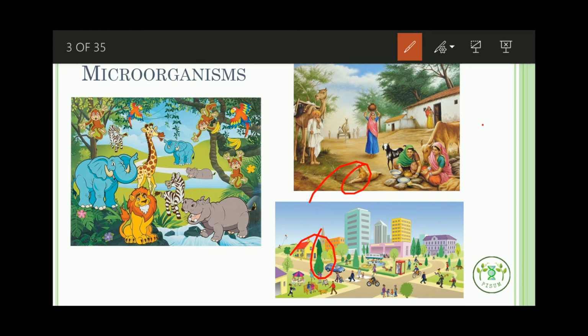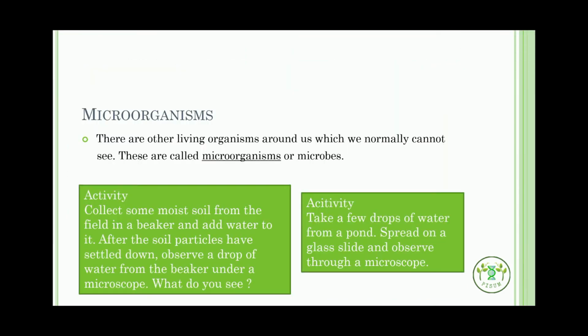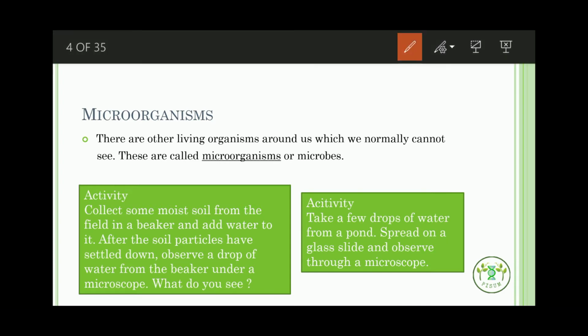There are few organisms which we cannot see with our naked eye. Without the external help, without any aid, unaided eyes cannot see many organisms. These organisms are known as microorganisms, which can be seen under the microscope. So the organisms which cannot be seen with unaided eye and can be seen only through microscope are called microorganisms or microbes. So let's do some activity.